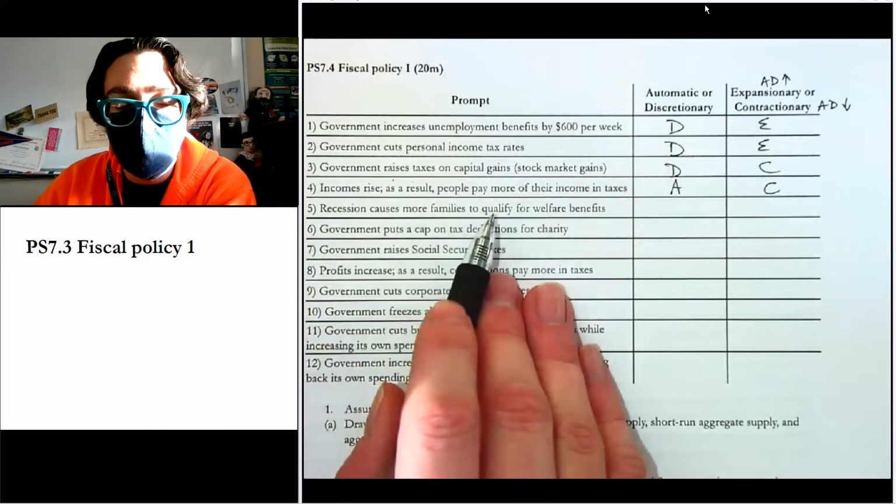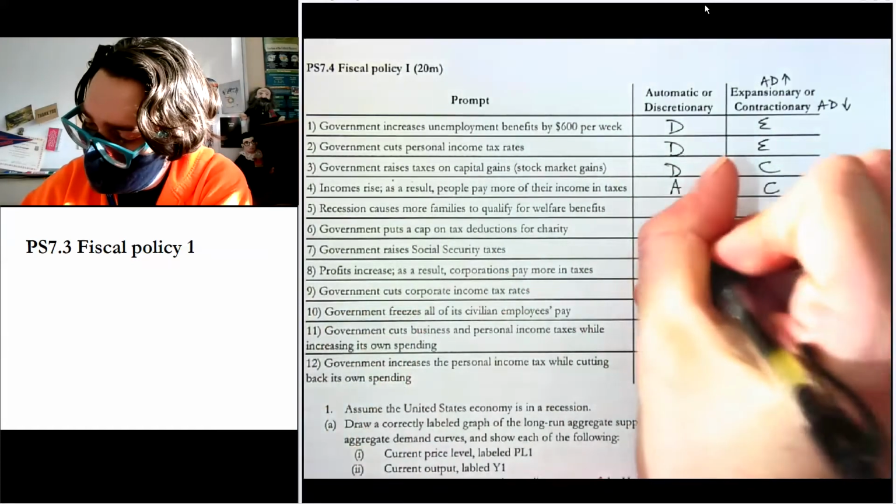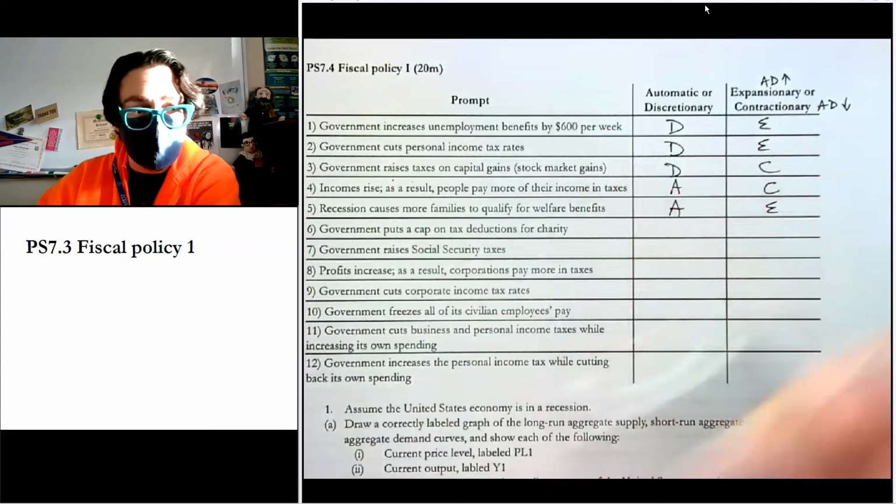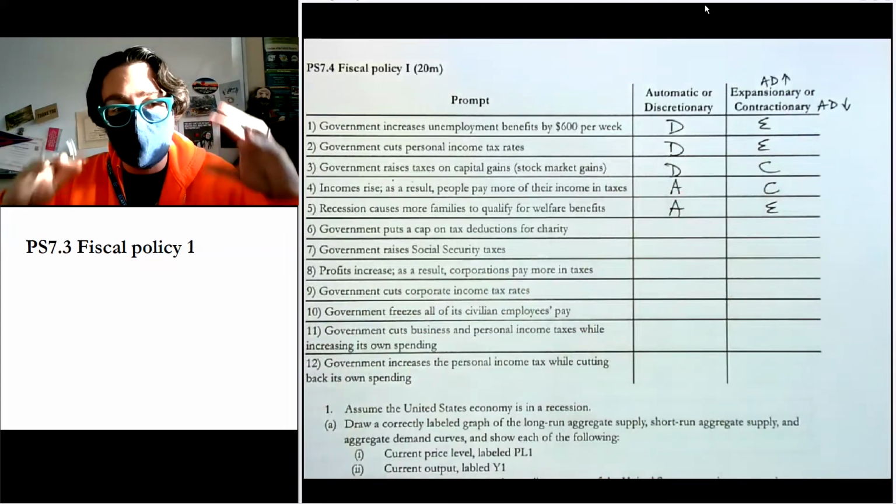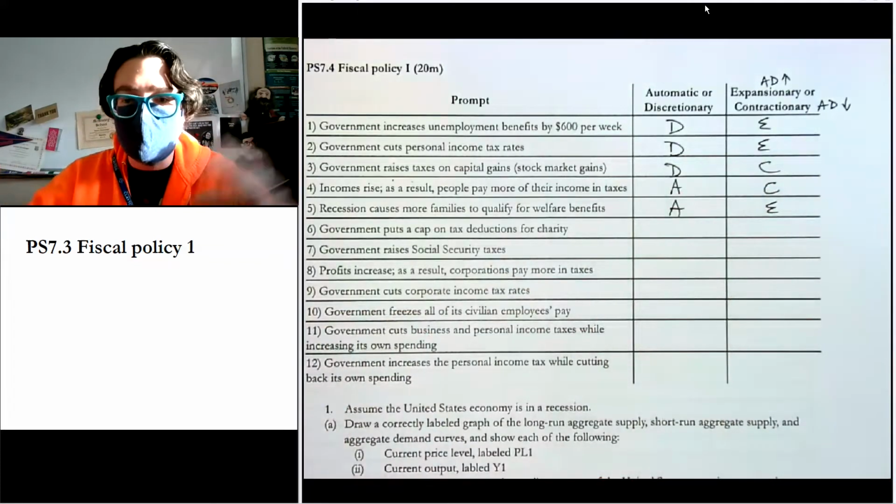Recession causes more families to qualify for welfare benefits. Again, automatic. And this one is expanding the economy because the goal is the policy. It's not the recession, right? It's the policy that's expanding.